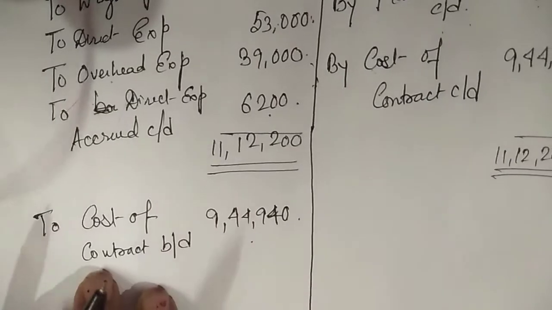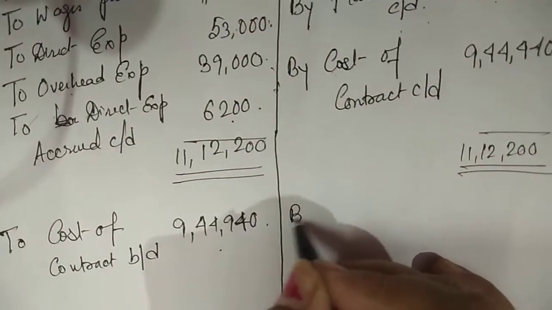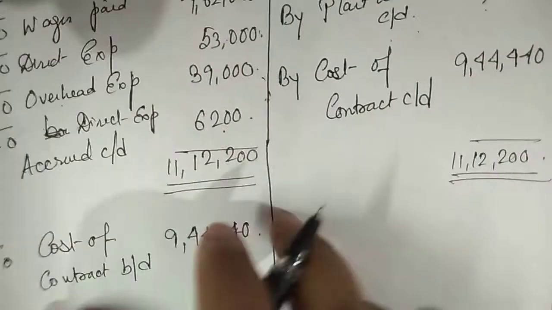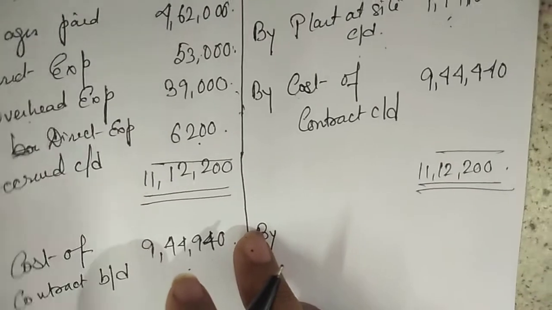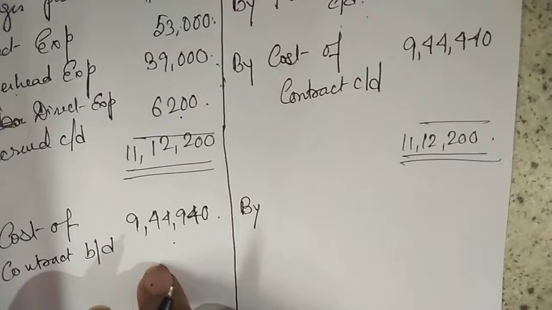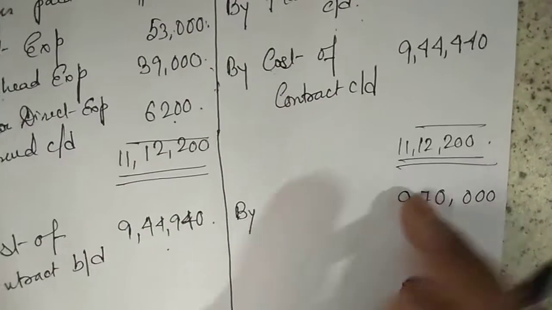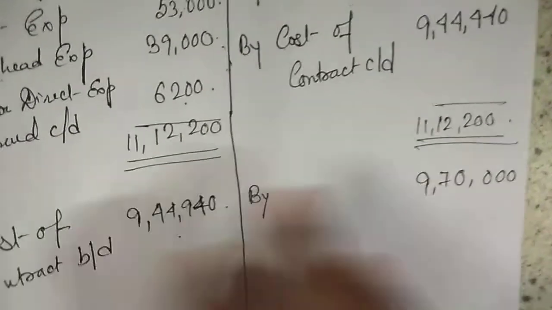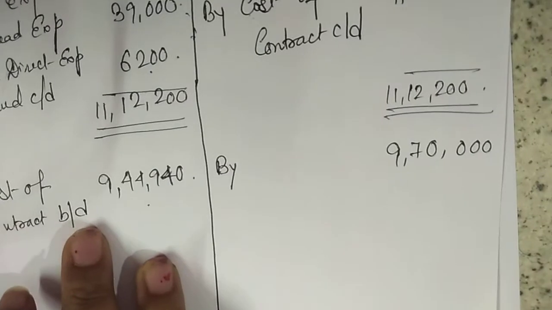Now you have incurred a cost of this much, but obviously you will not sell your building for 9,44,940. Selling price will be different. So what would be the selling price? 9,70,000. How do you arrive at this amount? This amount is given in the sum. The value of work certified is 9,70,000.